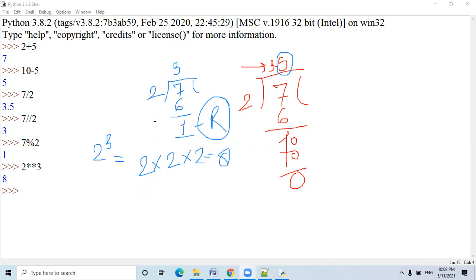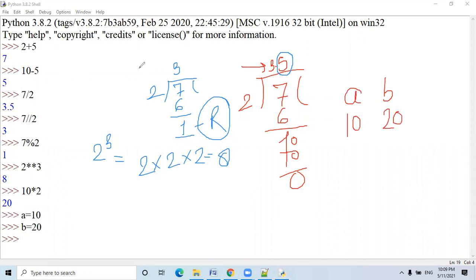Okay, plus, minus, multiply, it's very simple. You know that 10 multiplied by 2 is equal to 20. We can perform this calculation on constant values, and we can also perform it on variables. How? Suppose A is equal to 10 and B is equal to 20. So there are two values stored in the variables A and B.